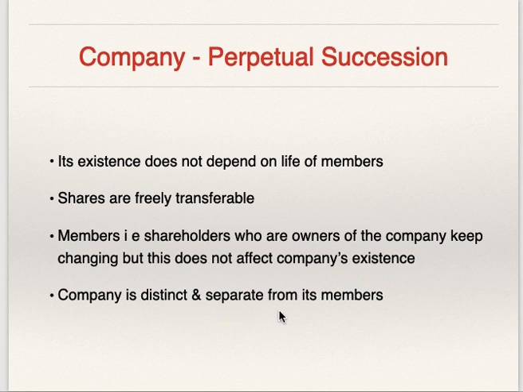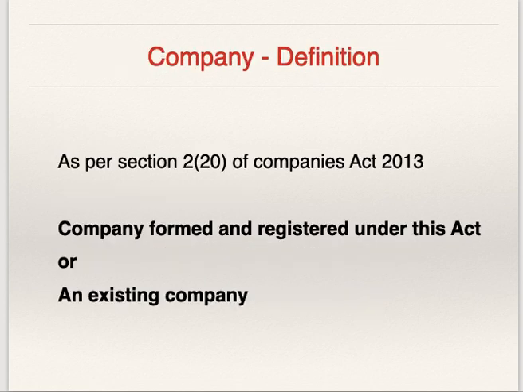Company is distinct and separate from its members. Company and shareholders, they are totally separate, distinct. So that is the reason why, irrespective of how many times the shareholders change, company will continue to exist. It has perpetual succession.